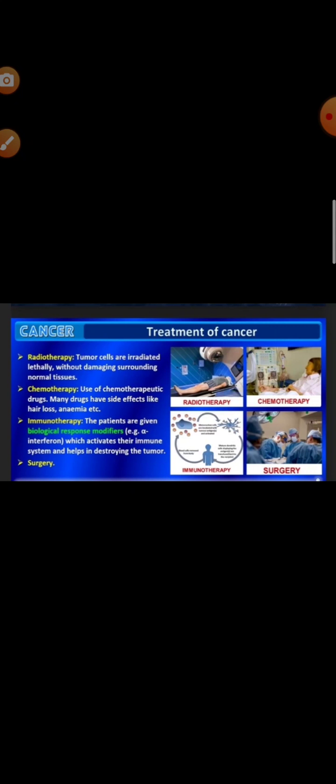In radiation therapy, a lethal radiation dose is given to tumor cells, taking proper care of the normal tissue surrounding the tumor mass. In chemotherapy, the cancerous cells are killed by several chemotherapeutic drugs, and these drugs exhibit side effects. It can cause hair loss, anemia. Immunotherapy: in this method, biological response modifiers like alpha interferons are used, which activate the immune system and help in destroying the tumor cells.